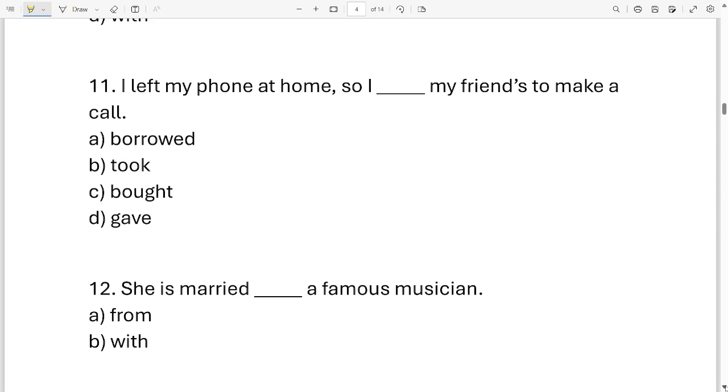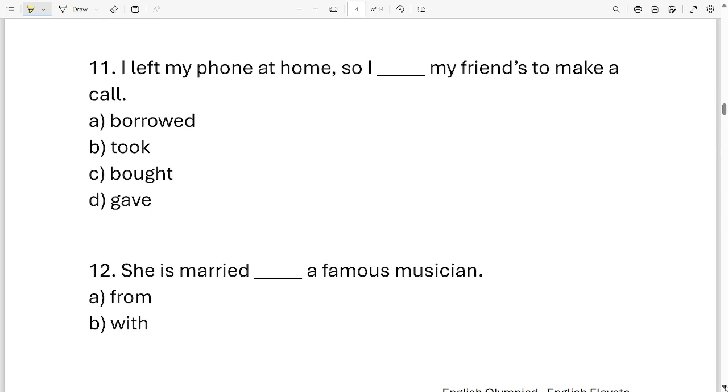Okay, now question 11. I left my phone at home, so I dashed my friends to make a call. Your options are borrowed, took, bought, gave. Which option should I put in this blank to complete the sentence? It is option A. I left my phone at home, so I borrowed from my friends to make a call.